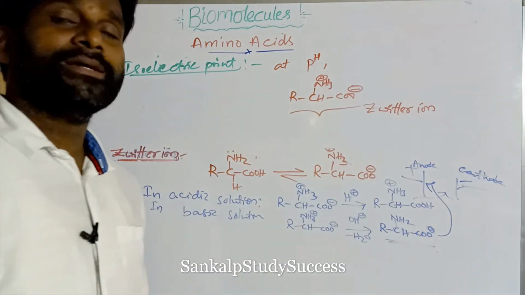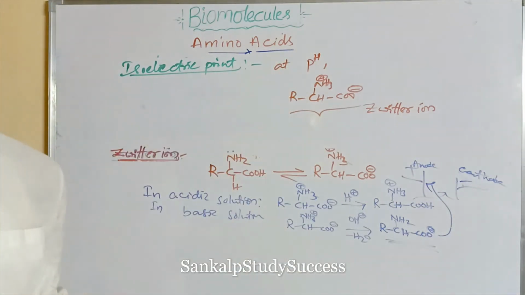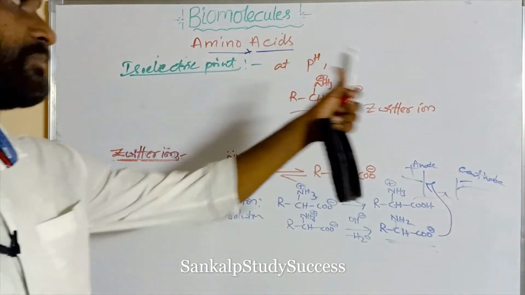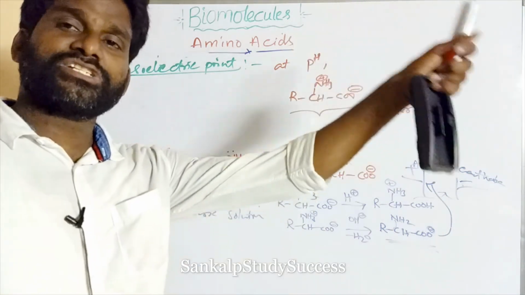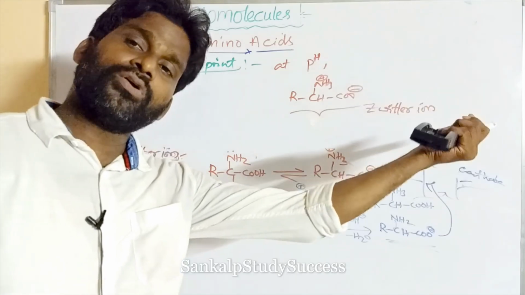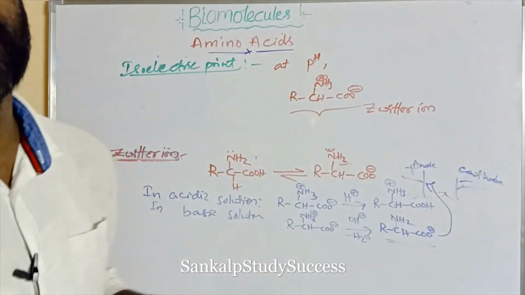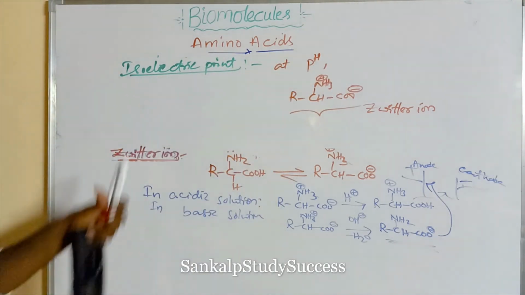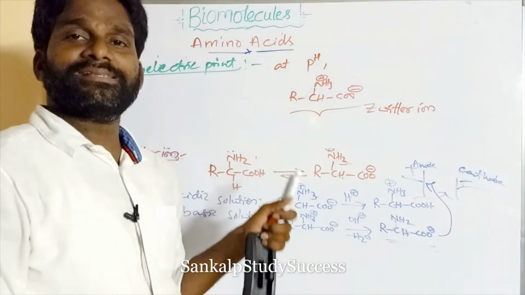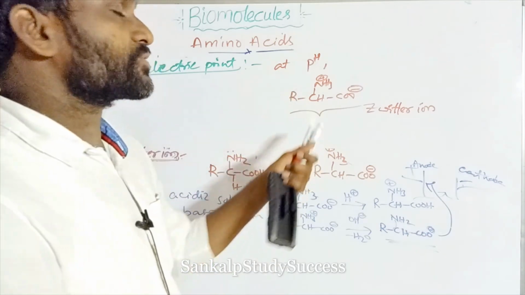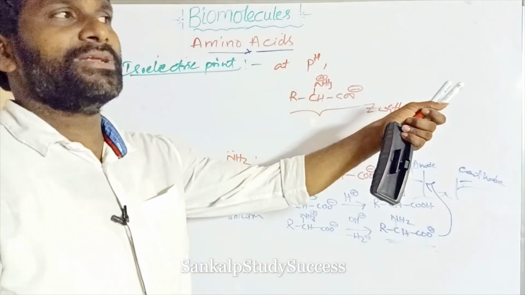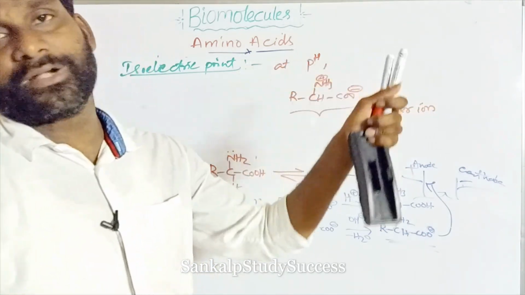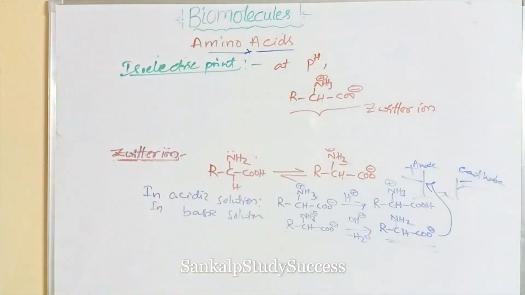So at a certain pH, the amino acid cannot migrate to either cathode or anode in the presence of an electrical field. That pH is said to be the isoelectric point. At the isoelectric point, the amino acid exists as a Zwitter ion, containing both positive and negative charge, so it does not migrate to any one electrode. Right.